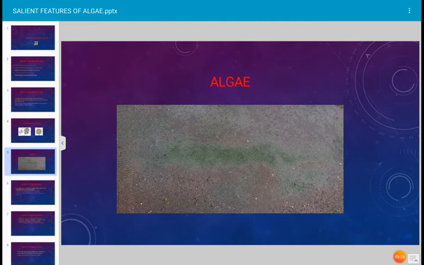And lichen has a characteristic feature, that is in unpolluted area lichens grow. Only in unpolluted area lichens grow, and that is the campus in which the lichens grow. And several types of algal plants, epiphytic algae, terrestrial algae, many algal forms are grown, and this is the photograph from that campus. Okay, next.